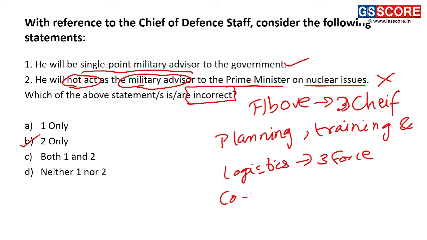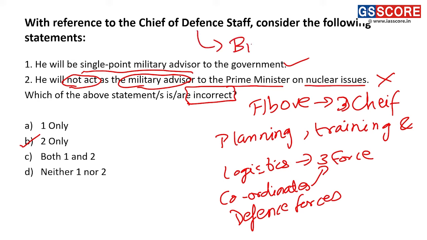He also coordinates with all the three forces, and he in a way brings all the three forces in parallel when it comes to the defense forces of India. Creation of Chief of Defence Staff is considered to be one of the biggest reforms in the military history of post-independent India.